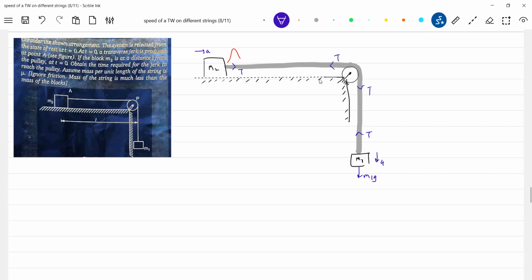We are making the wave propagate on a string or a rope where the rope is going to accelerate. Are you getting the idea? How much time will the pulse take to move from the block to the pulley? What is the state of the rope? The rope is accelerating. That's the only thing here.